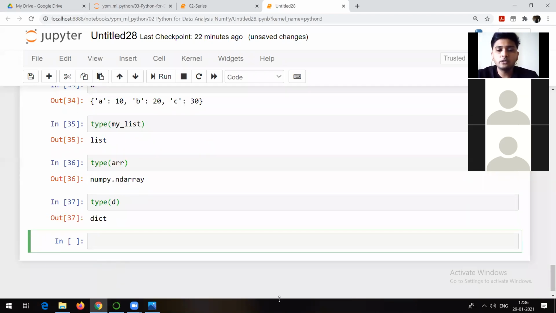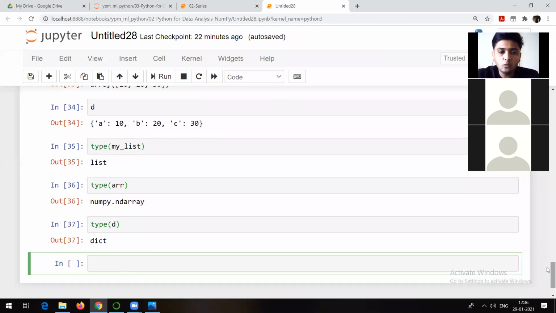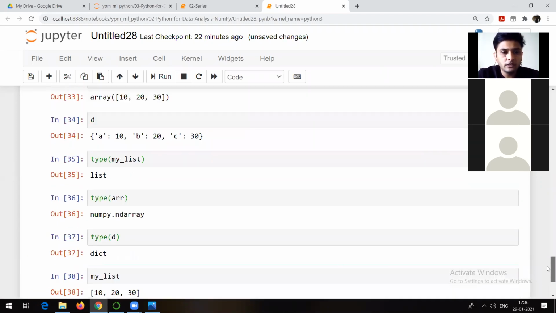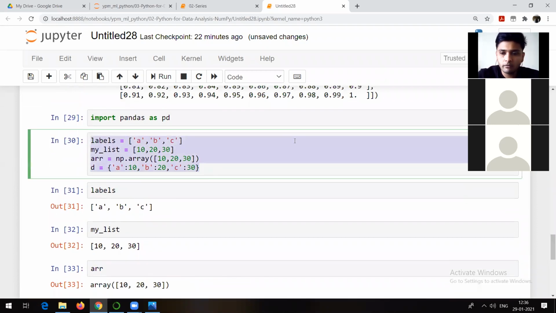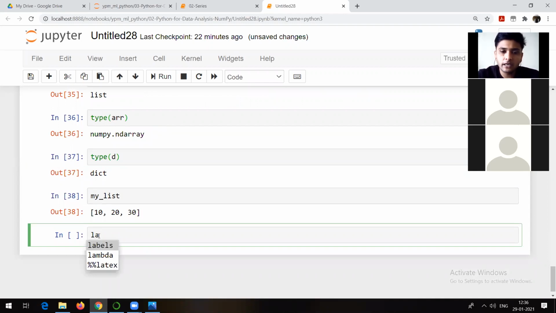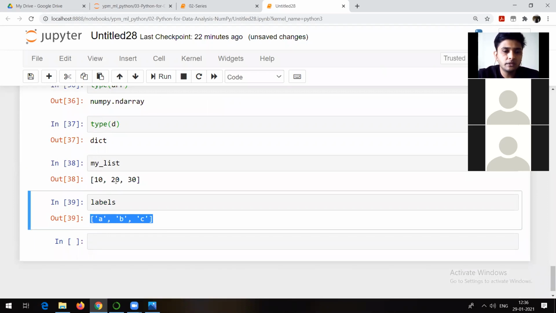Now, we are going to make use of those data structures to create the series first. So how to create a series? As I showed you, this is a list. Out of all these data structures, all these variables, whatever we have created, we are going to make use of some of them as data and some of them as index. Labels is the ABC list, and my list is the 10, 20, and 30 list.